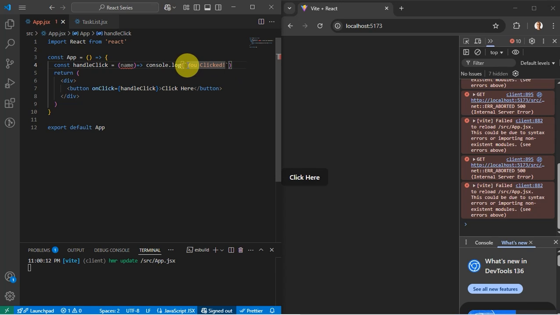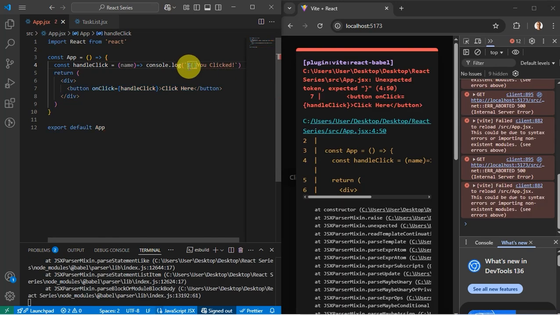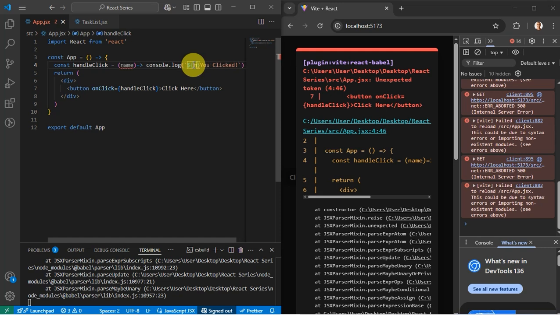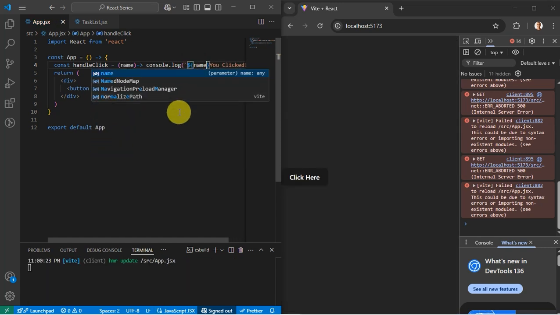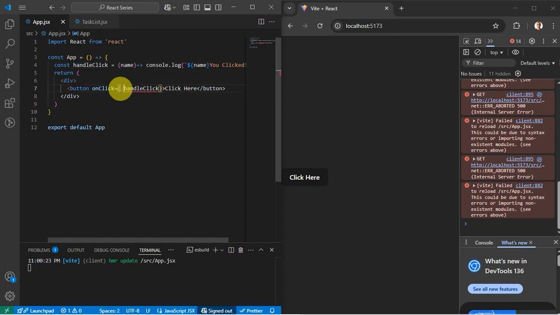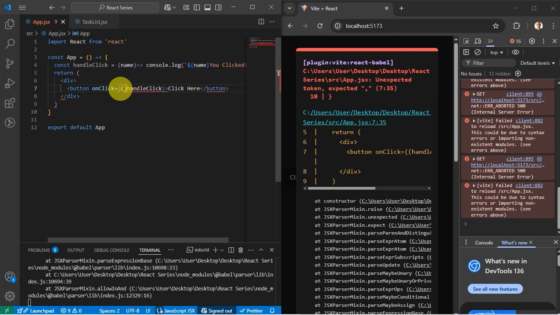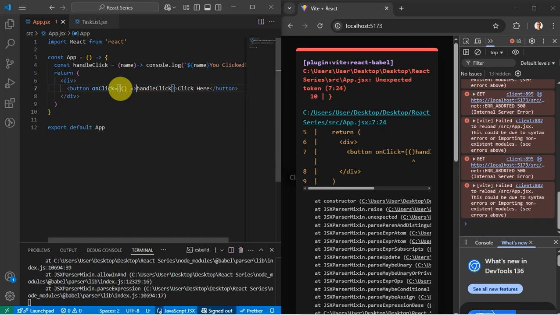Then I'll use $, then curly braces to set our argument value. So with that, we need to use an anonymous function, which is essentially an arrow function.